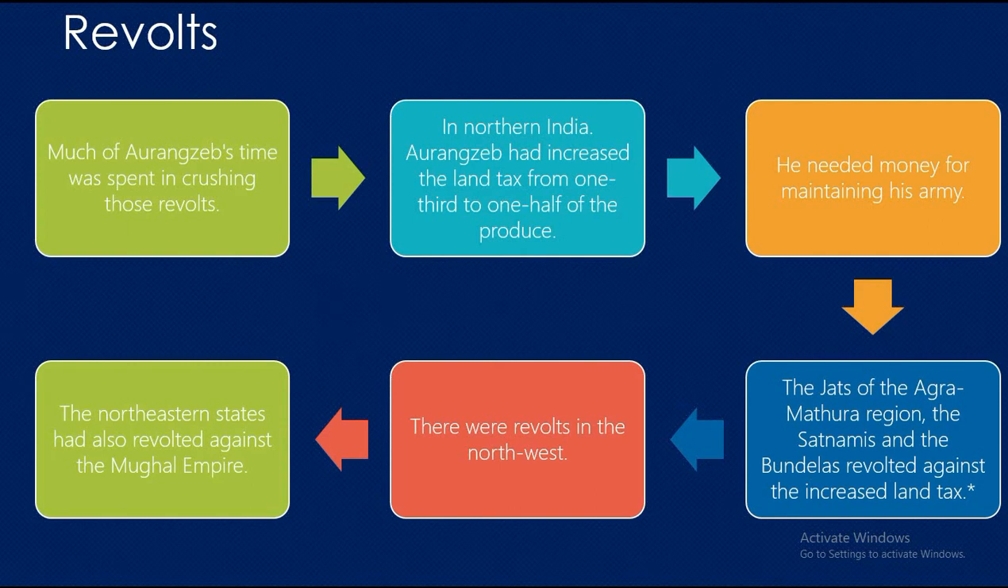There were revolts in the northwest. The northeastern states had also revolted against the Mughal Empire. The most powerful revolts were that of the Rajputs, the Sikhs, and the Marathas. Little by little, these revolts pushed the Mughal Empire down the path of decline.